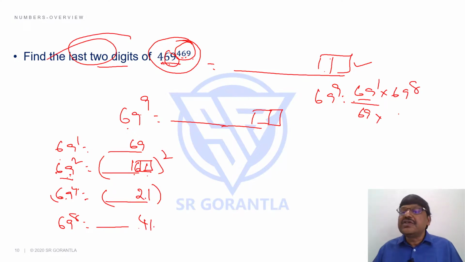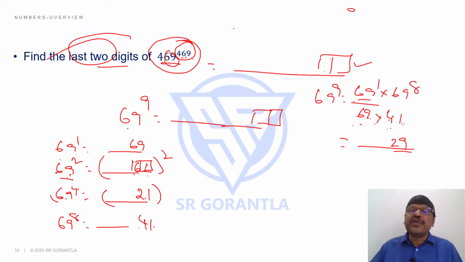69 power 8's last 2 digits are 41. Student, 69 into 41, if you multiply, what is the last 2 digits? You know how to multiply. If I can do directly like this, 1 into 9, 9. 1 into 6, 6 plus 9 into 4, 36. How much is it? 42. So 29 is the last 2 places.